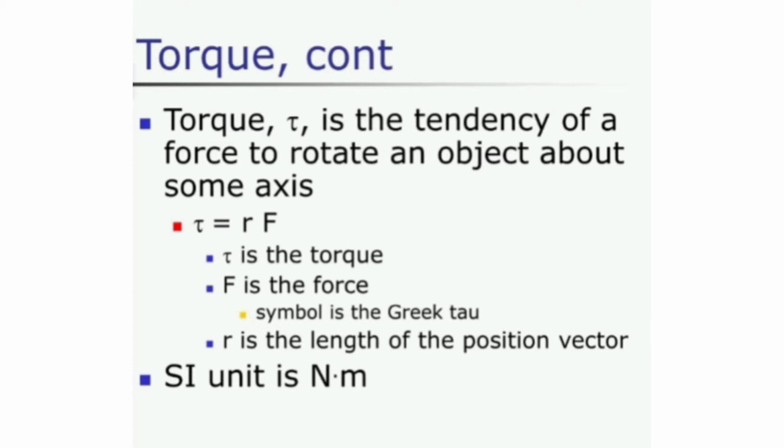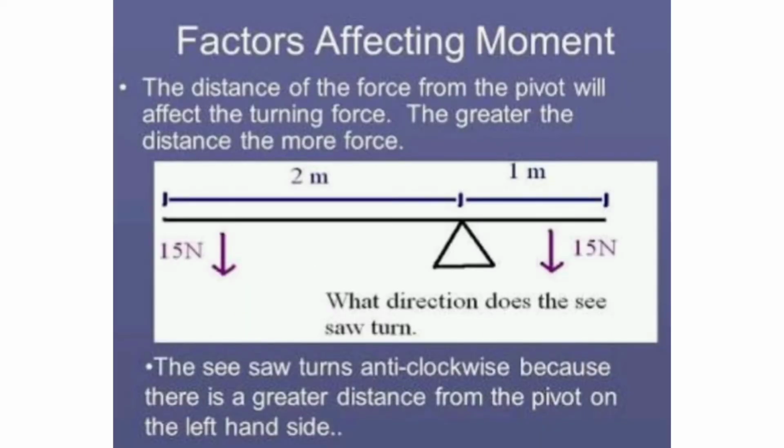Newton meter. Factors affecting moment of force. First one, the distance of the force from the pivot will affect the turning force. The greater the distance, the more force. From this seesaw, the greater distance is 2 meters from the pivot point. So, the seesaw turns anti-clockwise because there is a greater distance from the pivot on the left hand side.